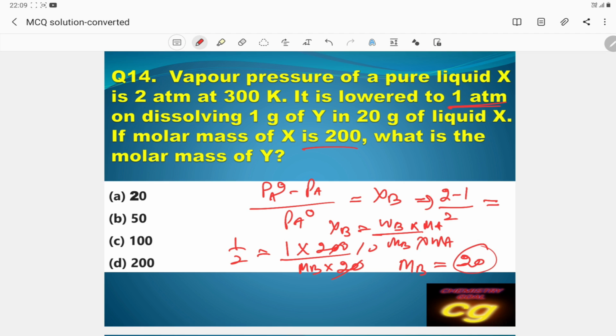20 is coming. So the correct answer is A. Okay, so this is the simple formula we are using to solve this problem.